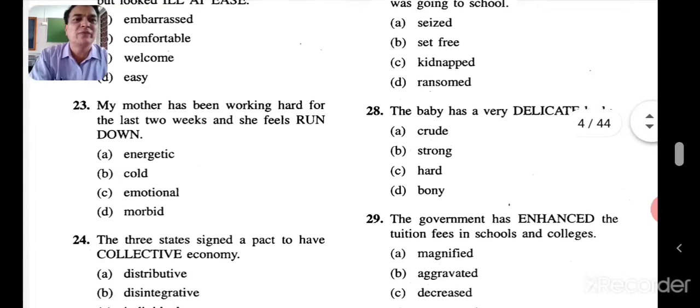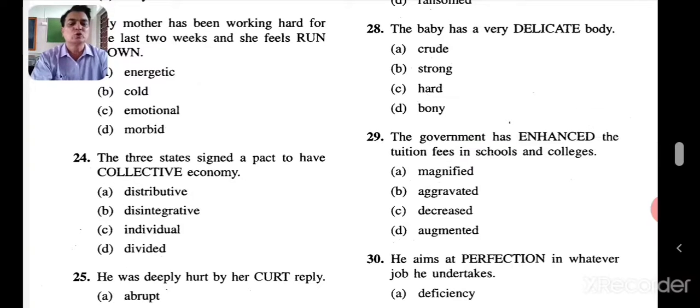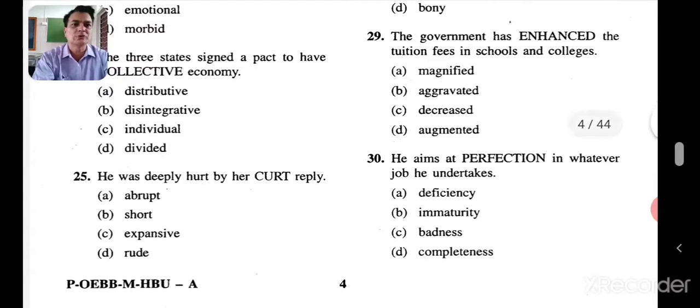The baby has a very delicate body. Very delicate body, very soft body. Then what will be the opposite? Strong will be the opposite of that, isn't it? Strong will be the opposite of delicate. The government has enhanced the tuition fees in schools and colleges. Enhanced, increased. So the opposite of increased will be decreased.